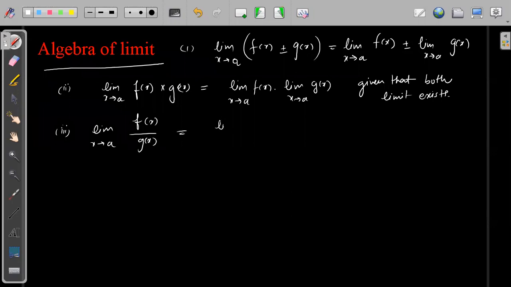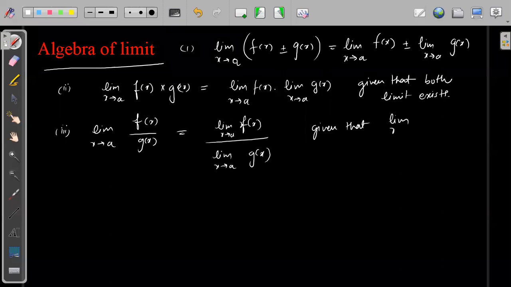We can write this as the limit of x tending to a, f of x, divided by the limit of x tending to a, g of x, given that the limit of g of x is not equal to 0. Very simple basic normal algebra stuff which we have already seen many times.